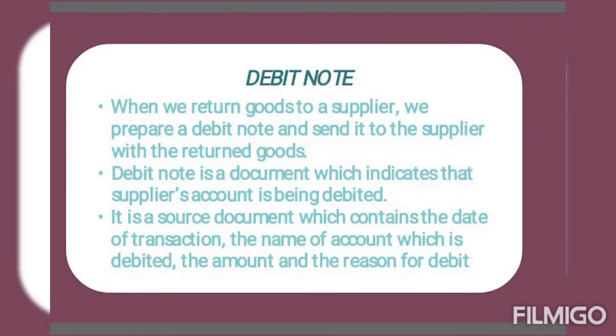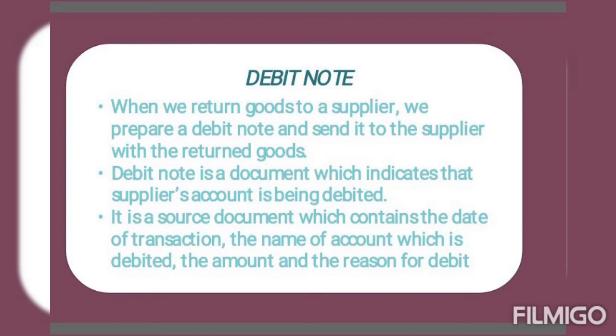Next is debit note. Suppose you have purchased goods from Ram, then what entry will you pass? Purchase account debited to Ram. As it is a credit transaction, obviously Ram must have given you an invoice or a bill. Now suppose you don't find the goods good, so you have returned goods to Ram. So what entry will you pass? Ram to purchases return? No.